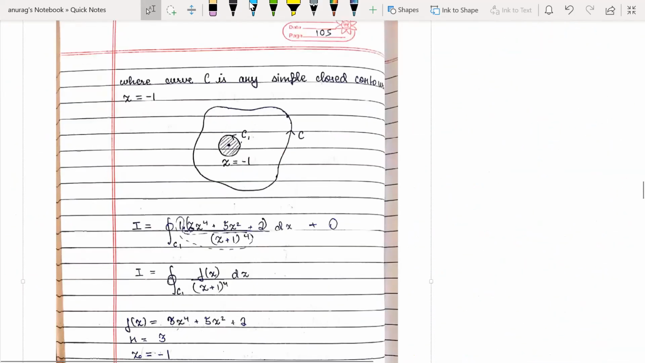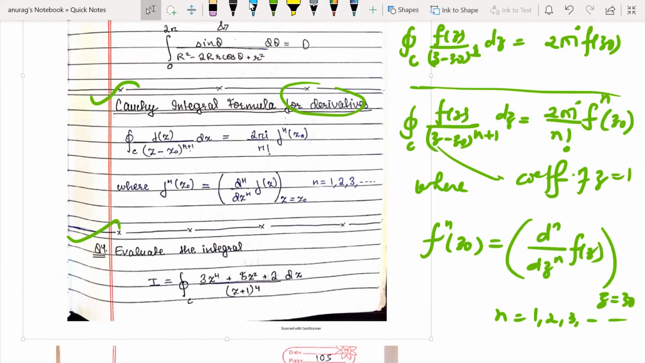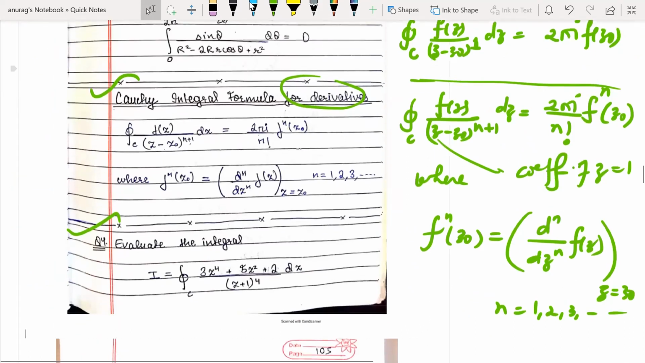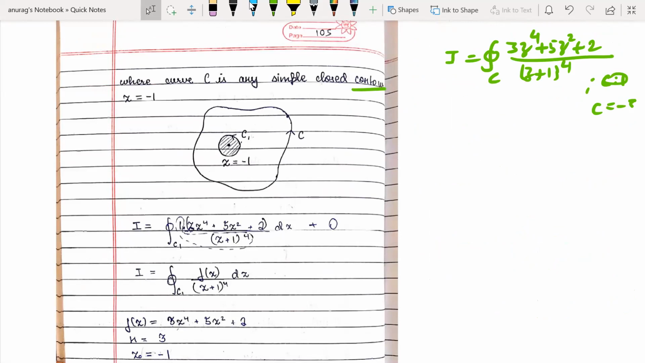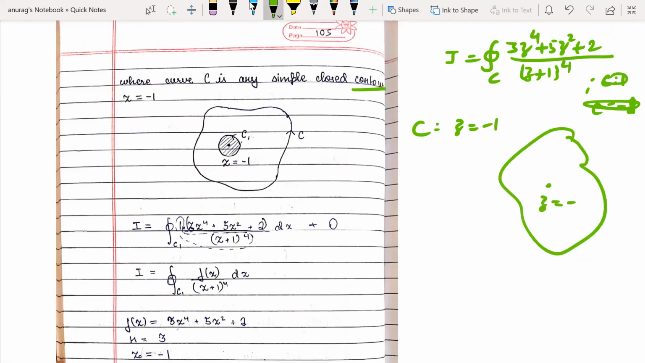Evaluate the integral of (3z to the power 4 plus 5z square plus 2) over (z plus 1) to the power 4. Here the power is 4, and the curve C is any simple closed curve containing z equal to minus 1. So z equal to minus 1 is inside. We can take any simple closed curve which contains z equal to minus 1.